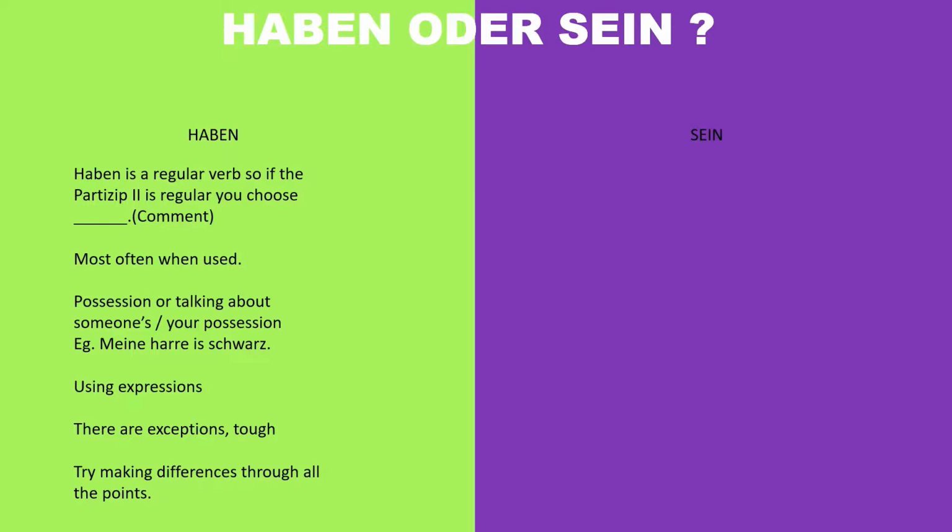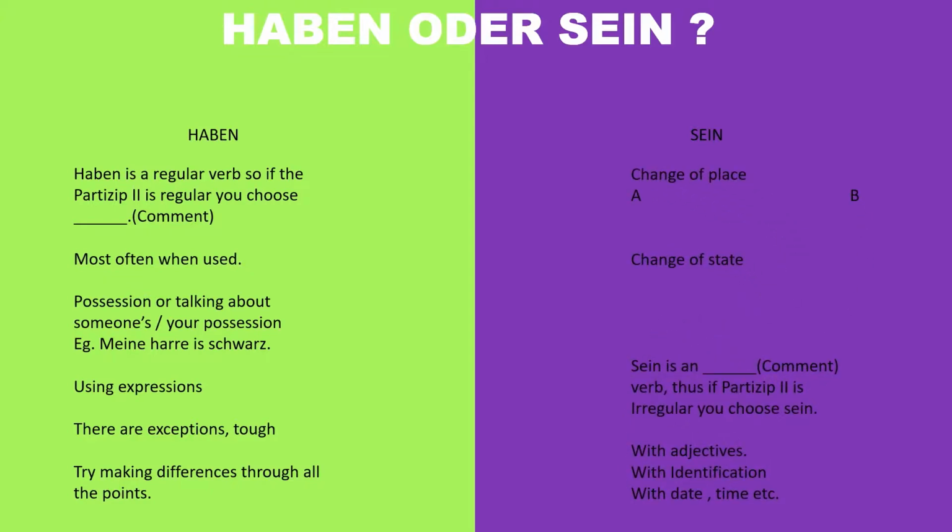Most often we find haben. Generally, we have possession or someone else's possession that we are talking about, or maybe expressions. But there are exceptions though. And try making differences with all the points that I have discussed here. Sein. We generally have sein with change of place from point A to point B, like this car here, das Auto. Change of state, you're sleeping and you're awake. Sein is an irregular verb.